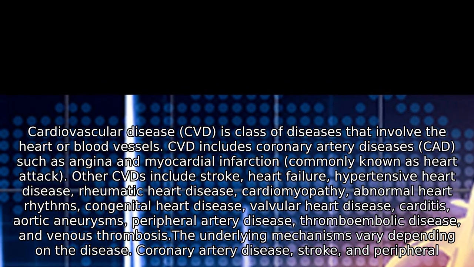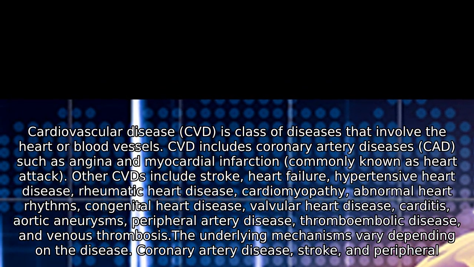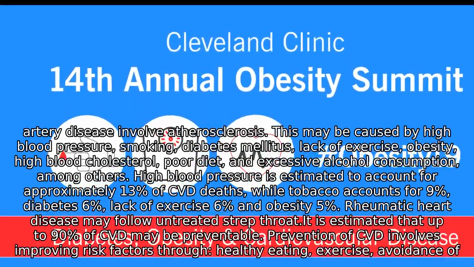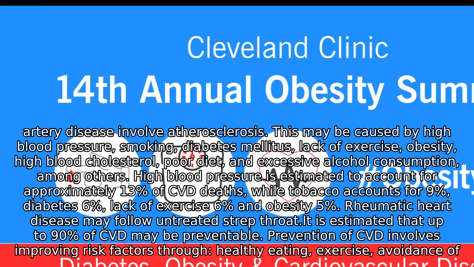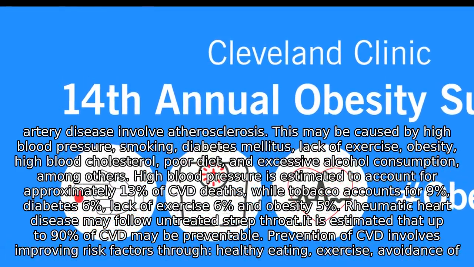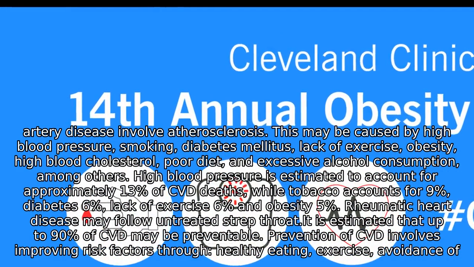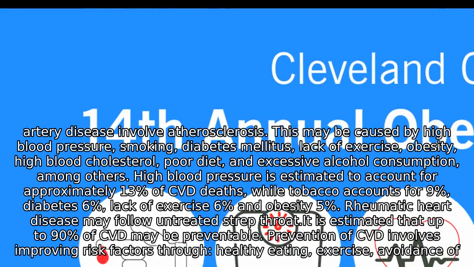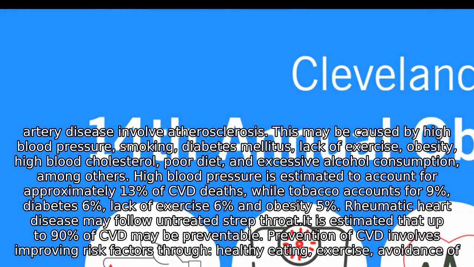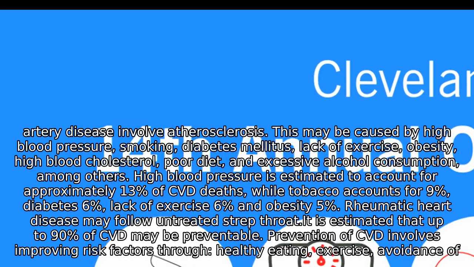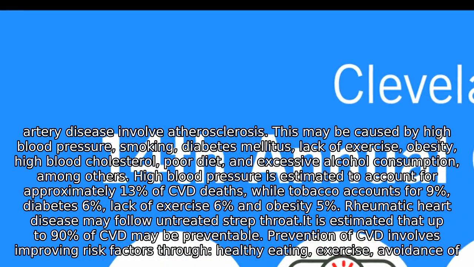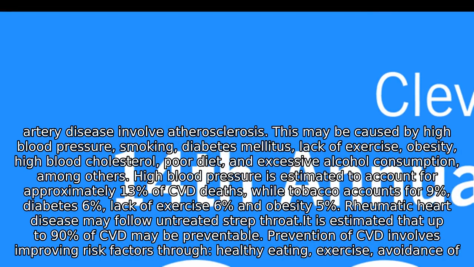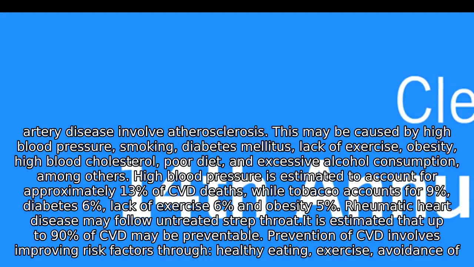The underlying mechanisms vary depending on the disease. Coronary artery disease, stroke, and peripheral artery disease involve atherosclerosis. This may be caused by high blood pressure, smoking, diabetes mellitus, lack of exercise, obesity, high blood cholesterol, poor diet, and excessive alcohol consumption, among others. High blood pressure is estimated to account for approximately 13% of CVD deaths, while tobacco accounts for 9%, diabetes 6%, lack of exercise 6%, and obesity 5%. Rheumatic heart disease may follow untreated strep throat.